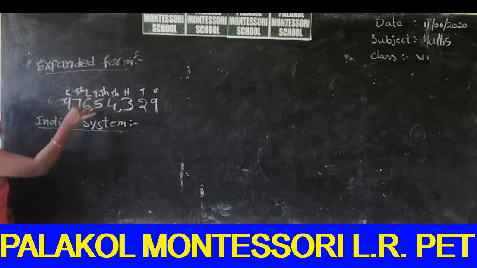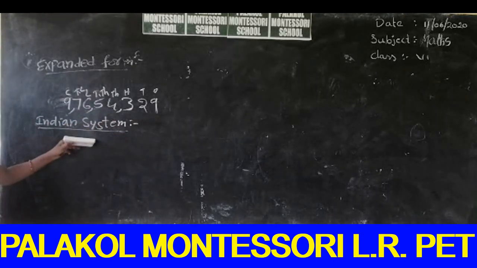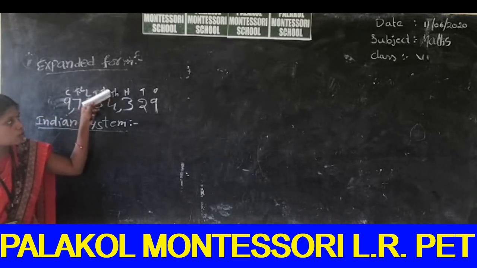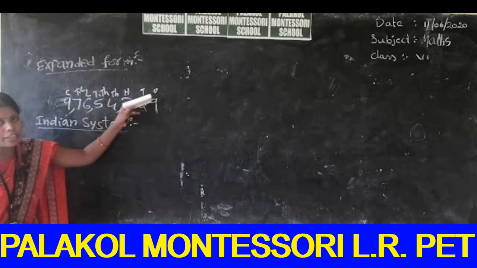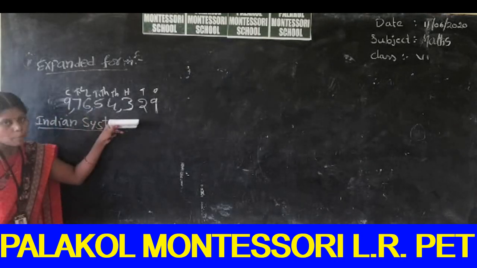These three belong to the thousands place and these two numbers belong to the lakhs place. So this is the number in the Indian system. How to read? 9 crores 76 lakhs 54,329. So next we can expand each and every number with its place value.